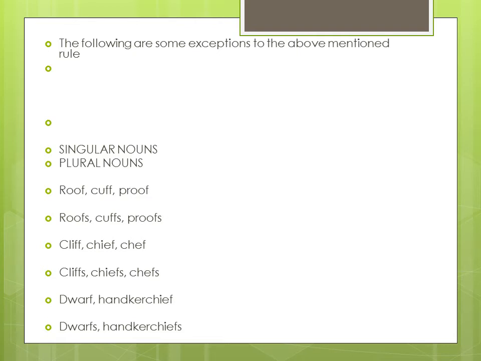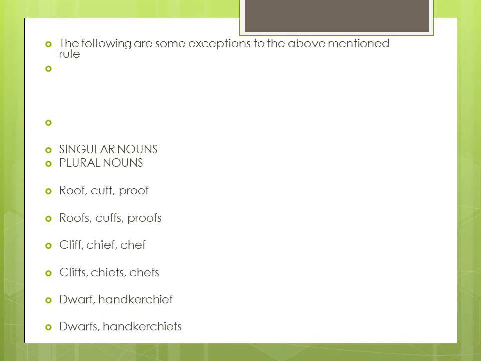So what do we see in all these? What common thing we see in all these words is that the F is preceded by any one vowel, right? Whether it can be O or A, E or I. So if F is preceded by any of these A, E, I, O, U, we do not add VES, we just add S to their plurals.